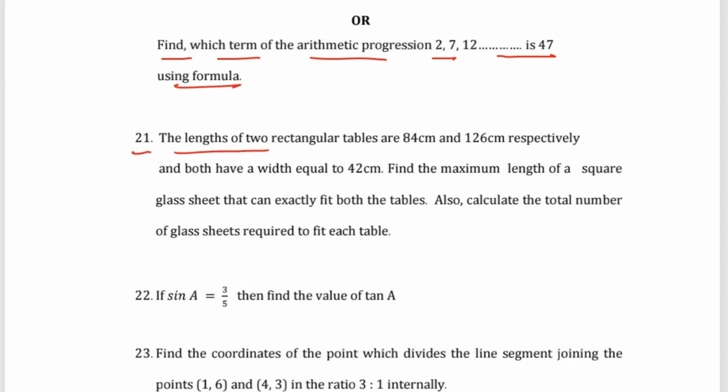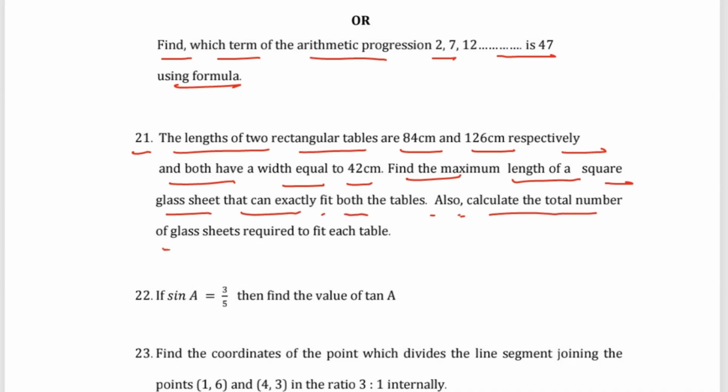Question number 21. The lengths of two rectangular tables are 84 and 126 centimeters respectively, and both have the width equal to 42 centimeters. Find the maximum length of the square glass sheet that can exactly fit both the tables. Also calculate the total number of glass sheets required to fit each table.